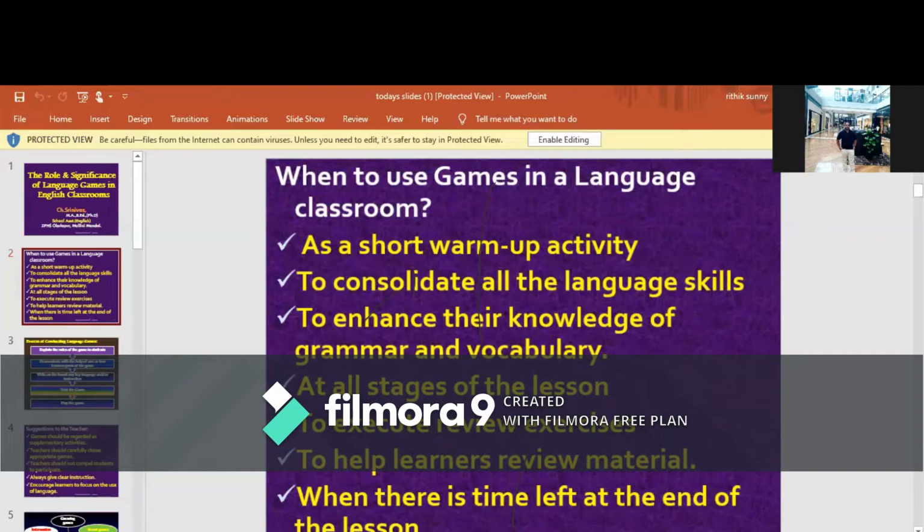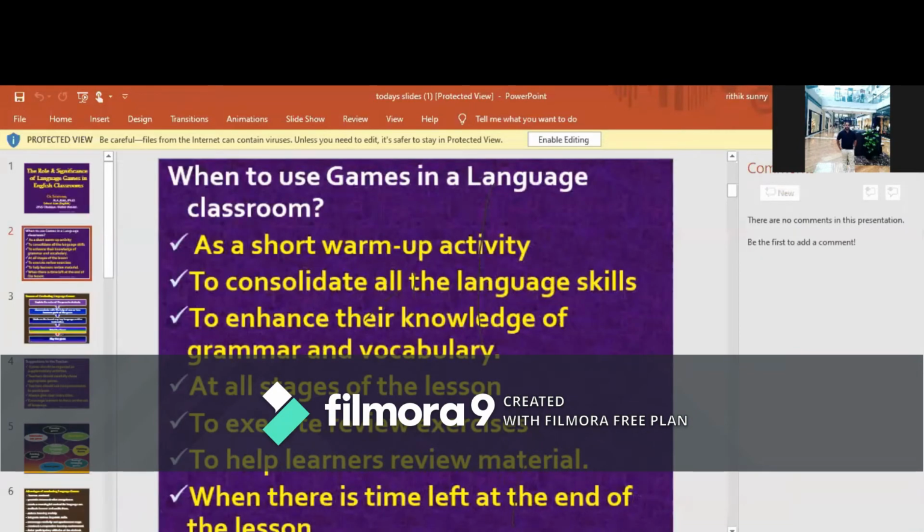These language games can also be conducted to enhance the knowledge of students about grammar and vocabulary. So apart from LSRW, we also conduct language games to improve students' grammar and vocabulary. And it can be conducted at all stages of the lesson. During the process of classroom transaction, we can introduce them to execute review exercises. Generally, we give many exercises to the students. Whenever we assign an exercise, in order to review it, we can execute language games, and also to help learners review the learning material.